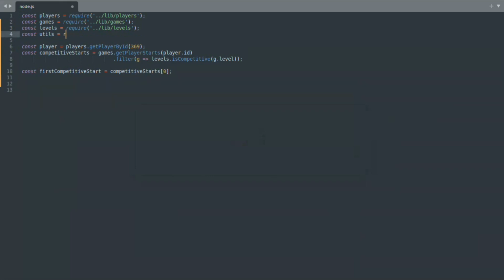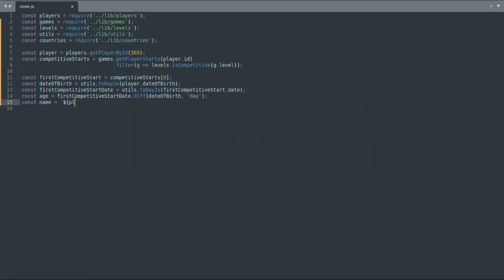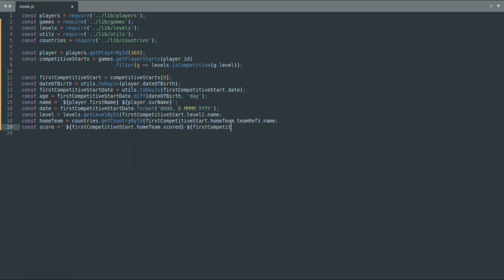To get the player's age on that date, add the utils library and convert both the date of birth attribute of the player object and the date attribute of the game object to dayJS objects using the toDayJS function from the library. Then use the dayJS diff function to calculate the difference between the date of the game and the day he was born, i.e. the player's age. For greater accuracy, add day as a parameter to the diff function to calculate the value in days, as was discussed in the last tutorial. Now that Robbie's age on the date of his first competitive start has been calculated, add the countries library to get the name of the home and away teams and log all the details to the console.